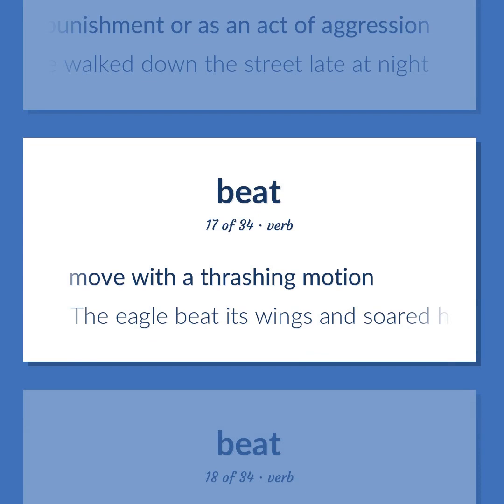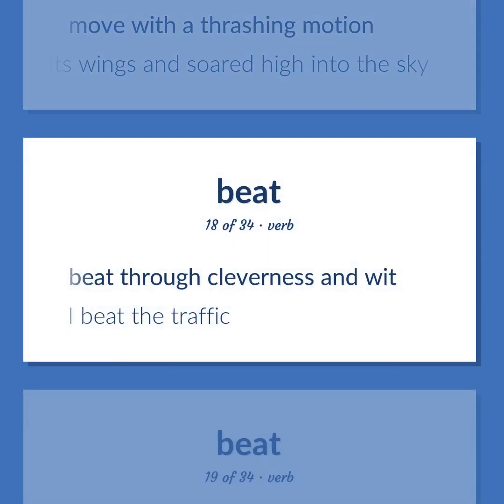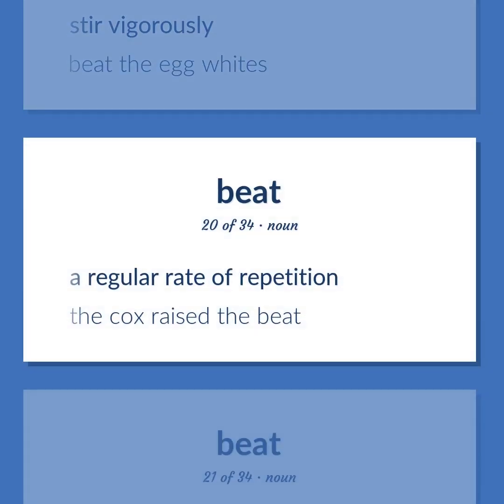Move with a thrashing motion. The eagle beat its wings and soared high into the sky. Beat through cleverness and wit. I beat the traffic. Stir vigorously. Beat the egg whites. A regular rate of repetition. The cocks raised the beat.